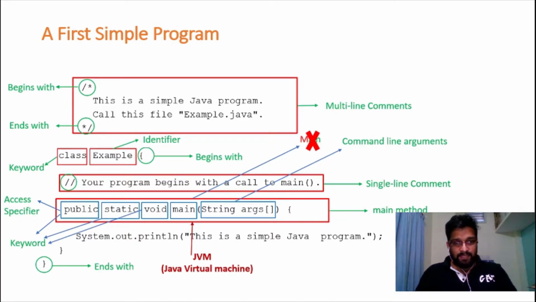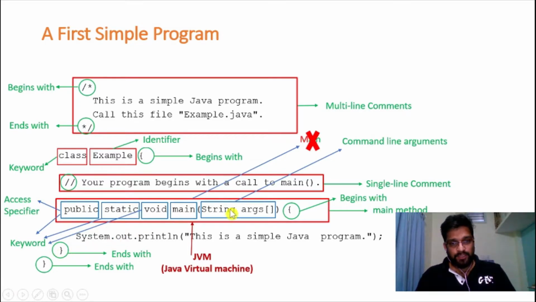Followed by main method, we have an opening flower brace which indicates the method begins, right? Then we have a closing flower brace which indicates the method ends. So within this opening flower brace and closing flower brace, we can write any statements. We are going to call it the body of the method.